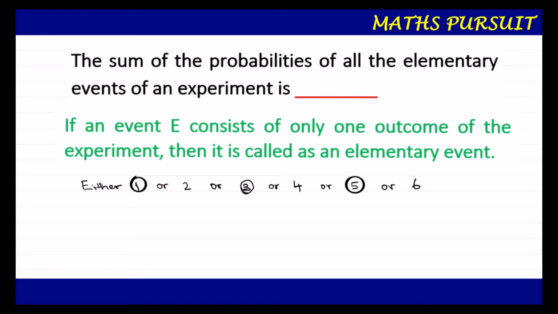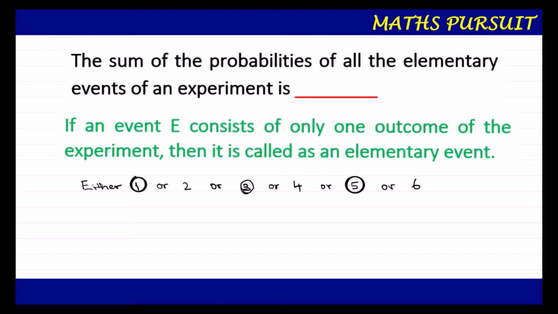But this is not the definition of our elementary event. Our elementary event says that we should get only one outcome, that is 2 or 3 or 4 or 6. We should not end up saying that the person will get an odd number or even number. Hope guys you understood the definition of the elementary event.